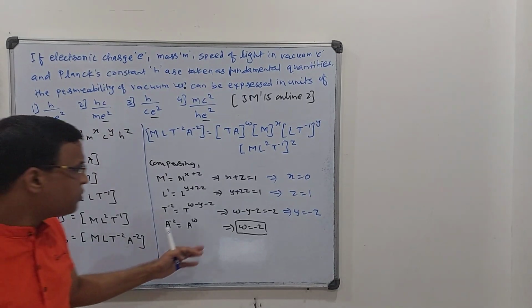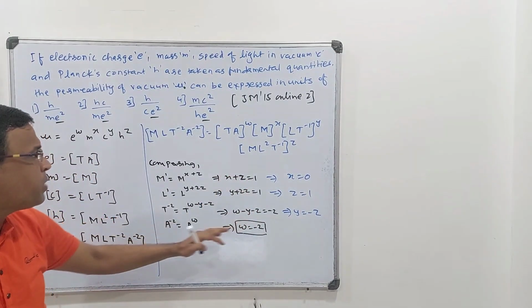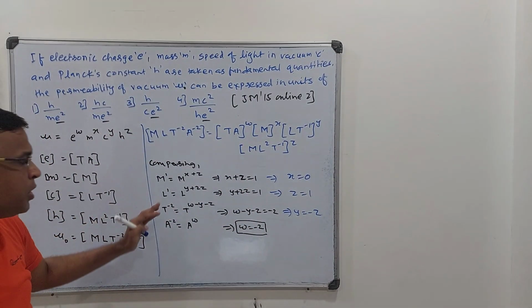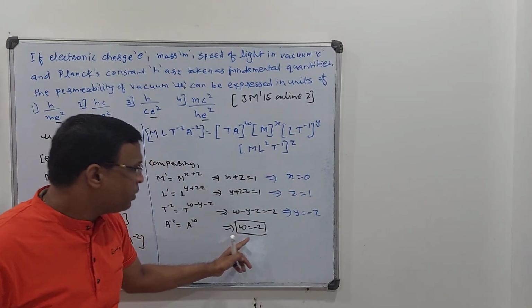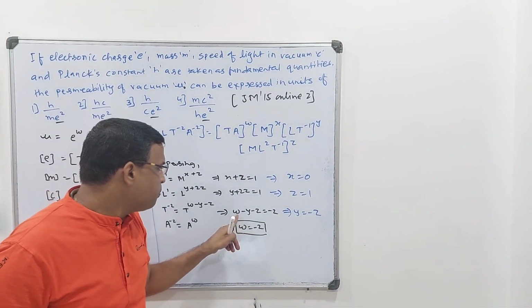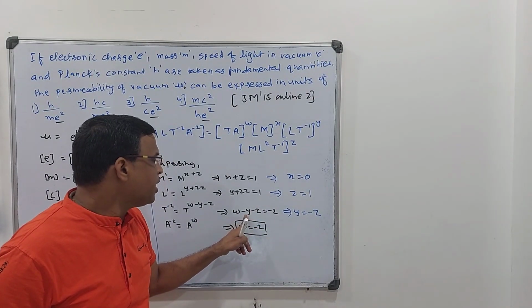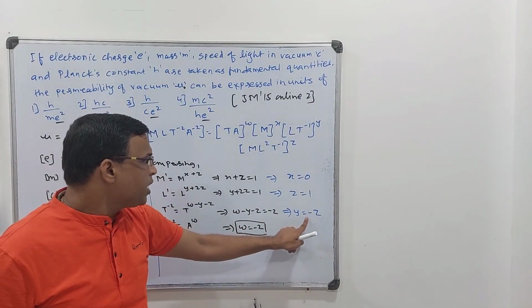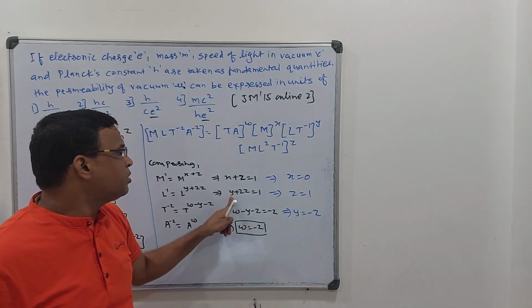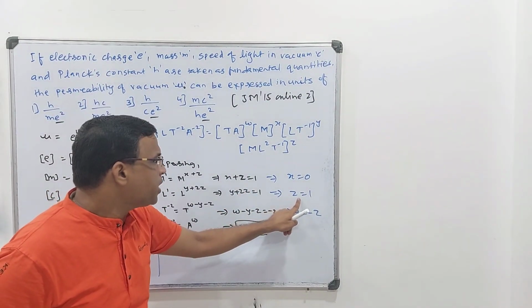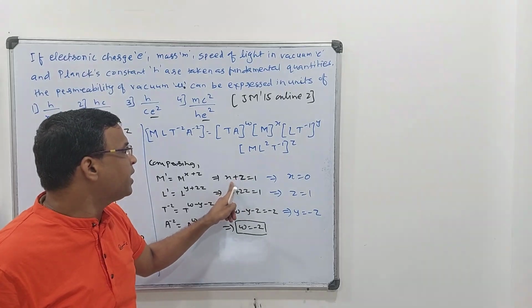So let us check. Let us jump to this part, in spite of calculating for all the parameters. We got w is equal to minus 2. I will put that value here. So minus 2 and minus 2 get cancelled. So I got a relation that y is equal to minus z. Put that value of y is equal to minus z here, so I will get z is equal to 1. Put that value of z is equal to 1 here, so I will get x is equal to 0.